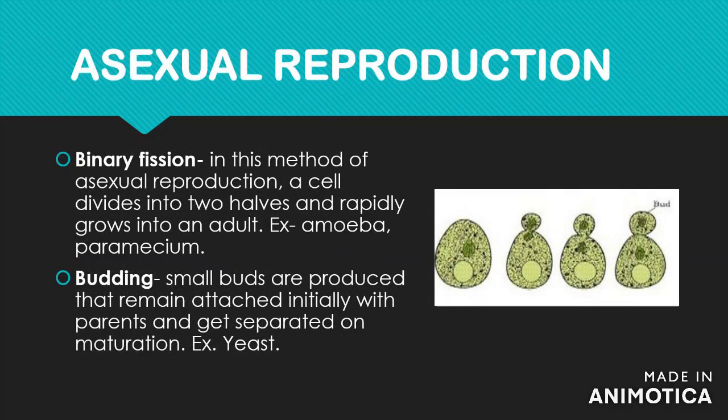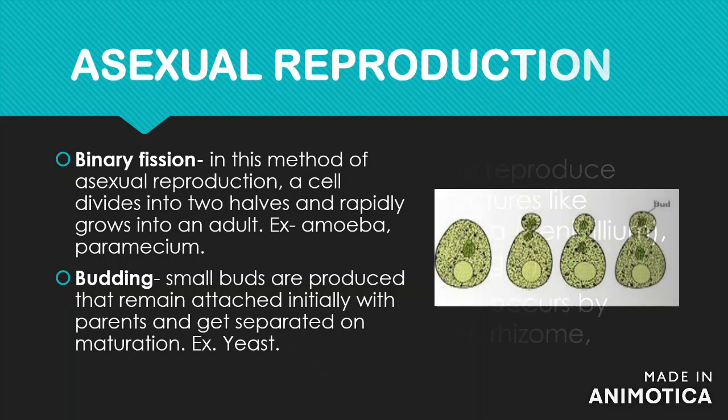Asexual reproduction. Binary fission. In this method of asexual reproduction, a cell divides into two halves and rapidly grows into an adult. Example, amoeba, paramecium. Budding. Small buds are produced that remain attached initially with parents and get separated on maturation.